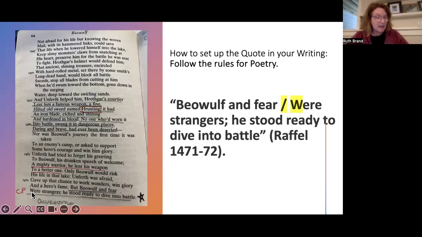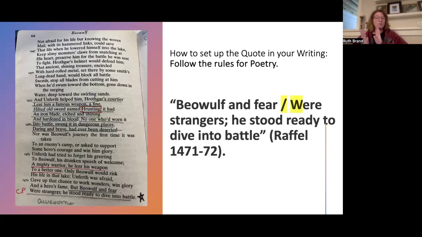Now my next line, 1472, starts with were strangers. Now the thought goes together. Beowulf and Fear were strangers. But the lines don't go together. So I have to have that line break. In poetry, you can just look all the way up on the left-hand side. Those first words in a poem, in the line, are capitalized. It's poetry. So I will capitalize the word were because it's capitalized in the book. Were strangers. He stood ready to dive into battle.